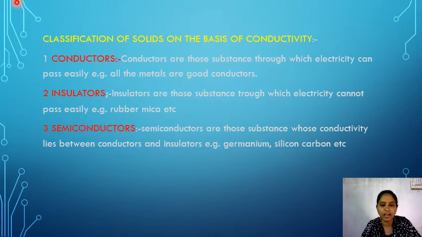So based on conductivity, solids are classified into three types: conductors, insulators and semiconductors. Conductors carry the current easily, insulators cannot carry the current through them easily, and semiconductors have conductivity between conductors and insulators.